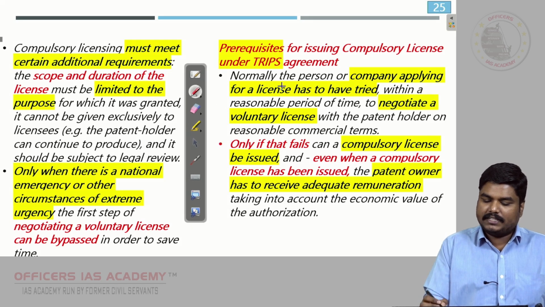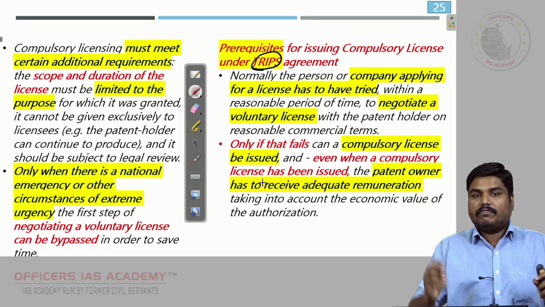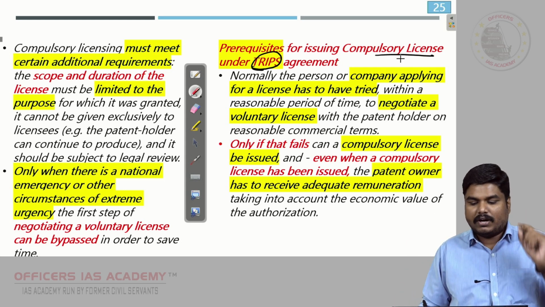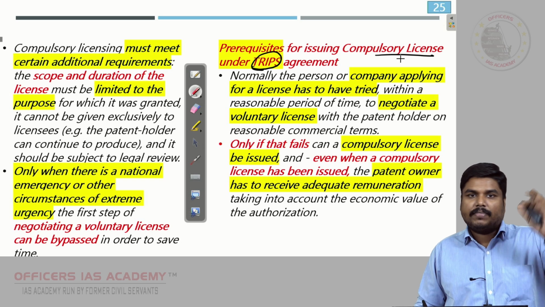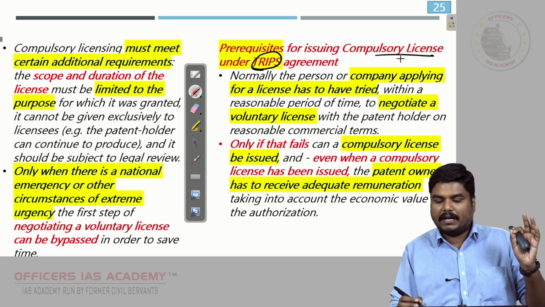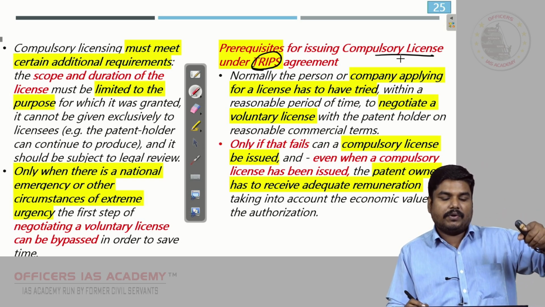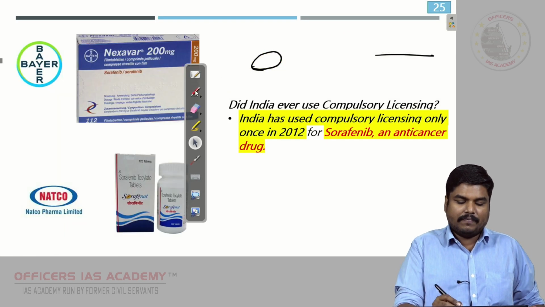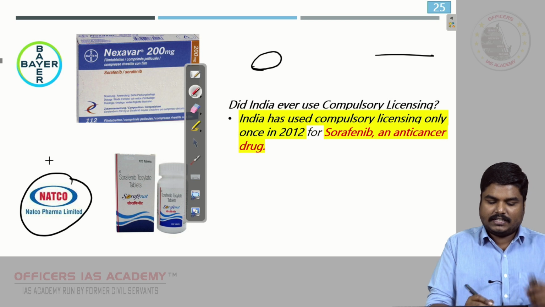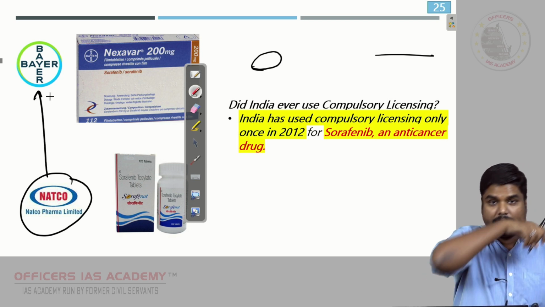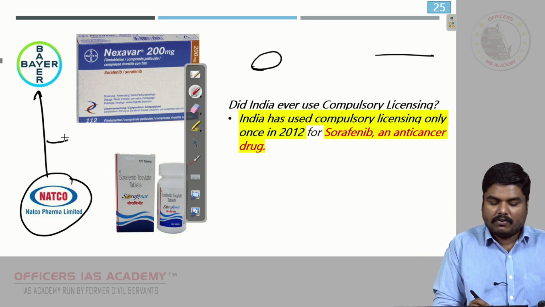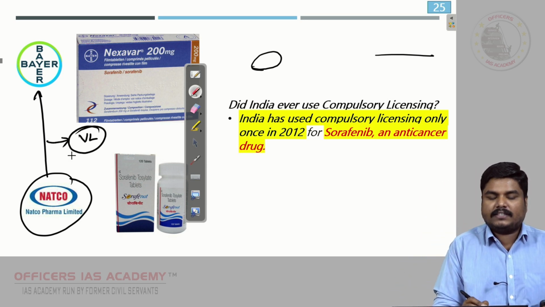What is the prerequisite? The TRIPS agreement says that for issuing compulsory licensing under the TRIPS agreement, there is a procedure. What is the procedure? Normally the third party who is going to produce. So in this example, we took the case of Natco. This Natco, first step, they have to negotiate with Bayer for obtaining voluntary licensing.